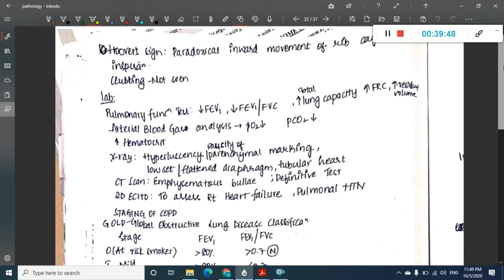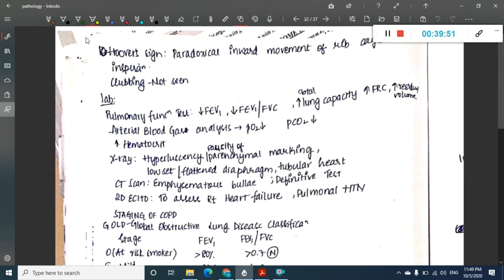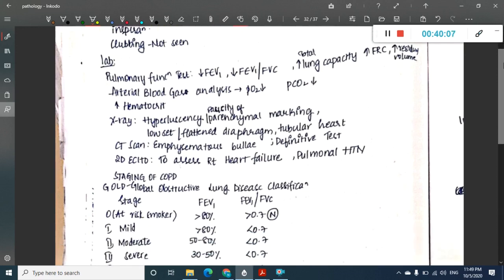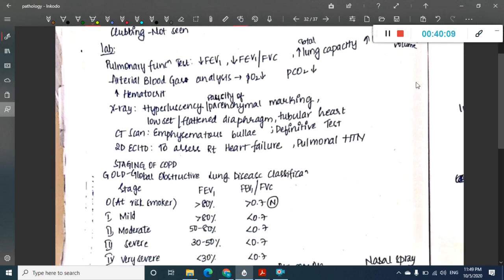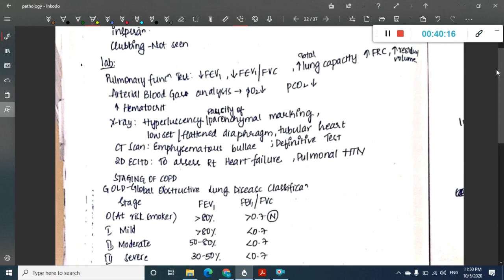So let us go into the notes. This is the same thing, and there are some signs also which I have told in this. This is the Hoover sign. What are you going to see in the Hoover sign? It is paradoxical inward movement of the rib cage during inspiration. That is called Hoover sign. Then in pulmonary function test, there is decreased FEV1, decreased FEV1 by FVC ratio, increased total lung capacity, increased functional residual capacity, and increased residual volume.